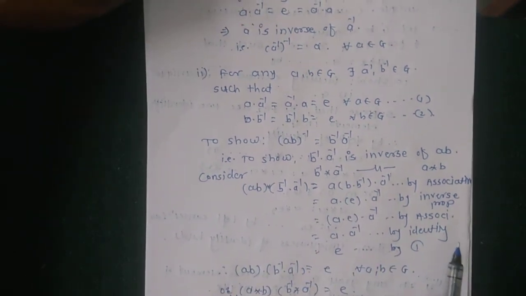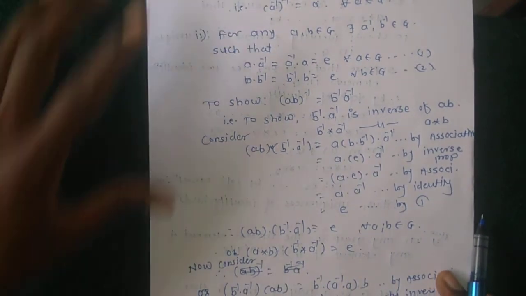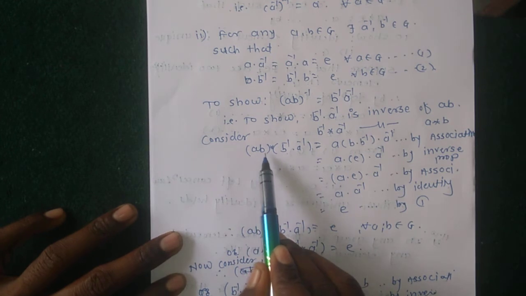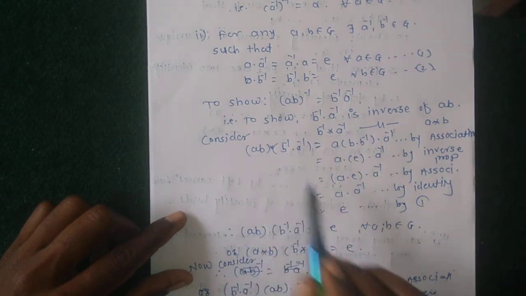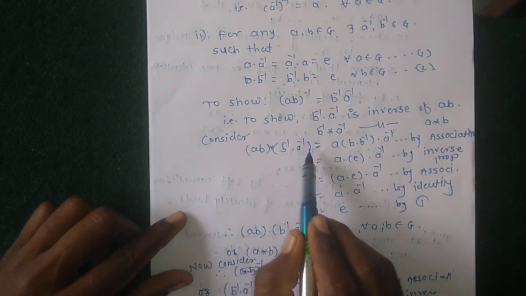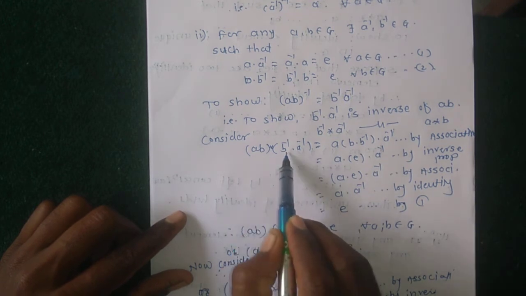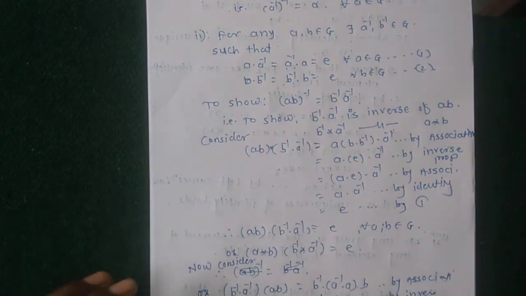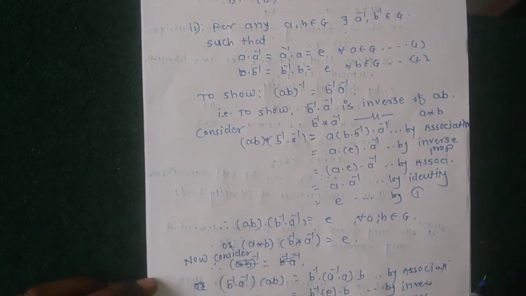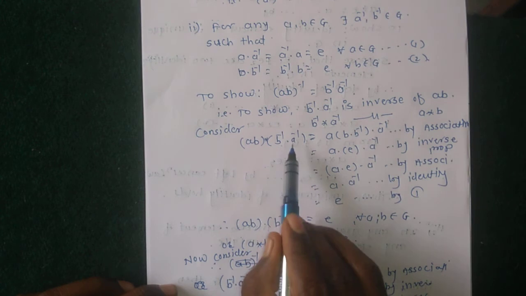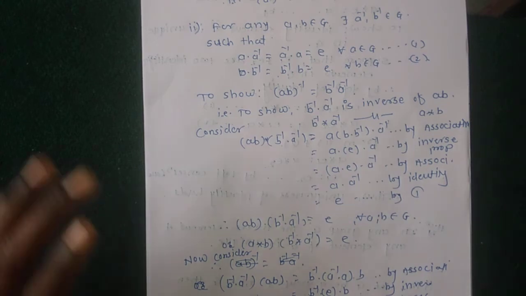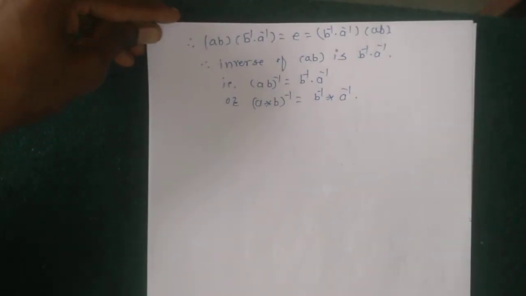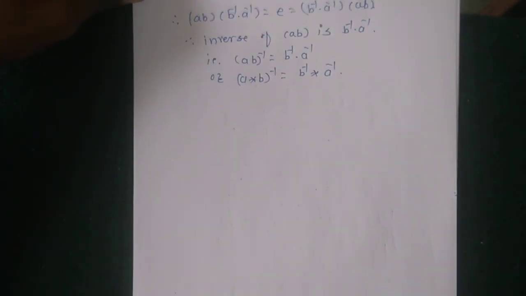Then for the second, proving the inverse of AB is B inverse A inverse. Consider AB into B inverse A inverse; solving this, the value must be identity. If AB into B inverse A inverse equal to identity, then the inverse of AB is B inverse into A inverse by using the inverse property. Here proving both sides, AB into B inverse A inverse equal to B inverse A inverse into AB equal to identity. Therefore the inverse of AB is B inverse A inverse.